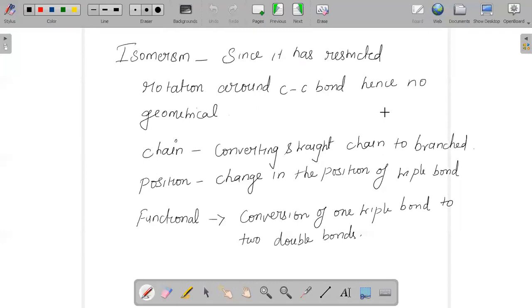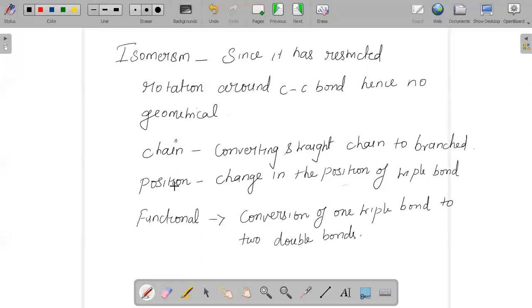It can show position isomerism, that is whenever we make changes in the location of the triple bond. And of course the functional isomerism, that is conversion of one triple bond to two double bonds and so many changes in it. So it can undergo functional isomerism.